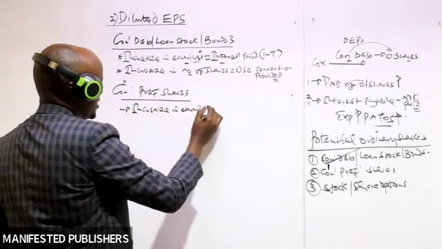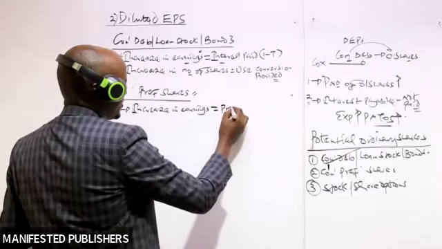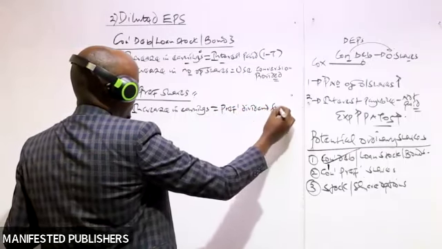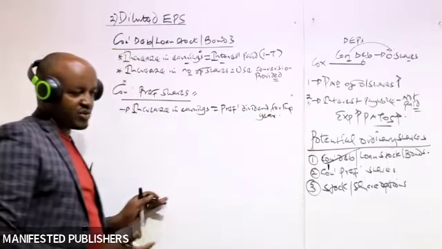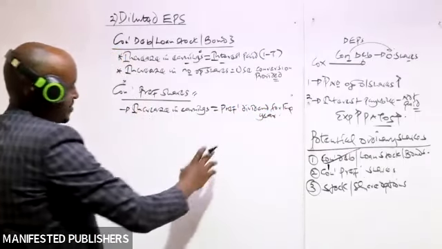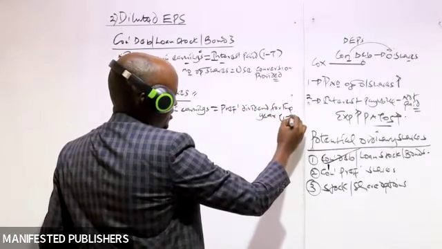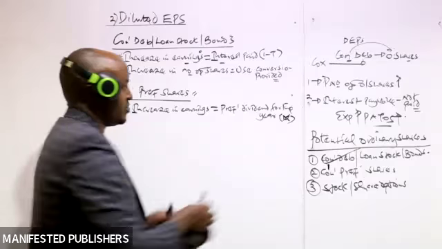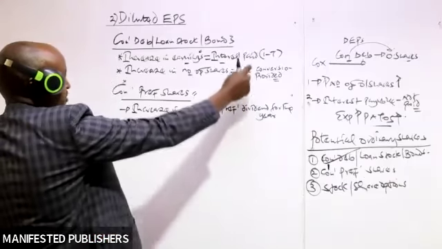So the increase in earnings in the case of these preference shares is equal to the preference dividend which was paid, or in other terms, the preference dividend for the year. Because if those dividends were not paid, then the profits attributable to ordinary shareholders would have increased by that amount. And we don't multiply this by 1 minus tax rate, because dividends are not tax allowable. That is what we know. So that one is not adjusted with 1 minus tax rate, like what we do in the case of interest.